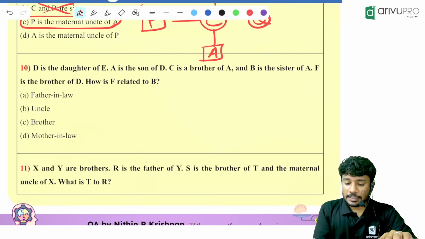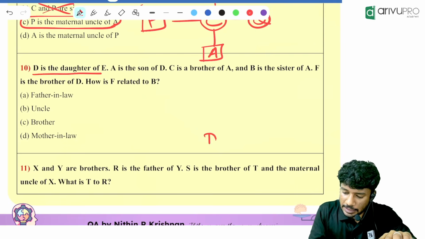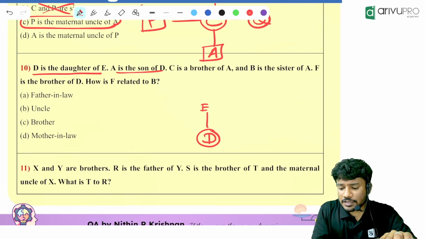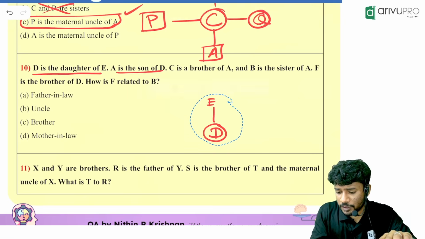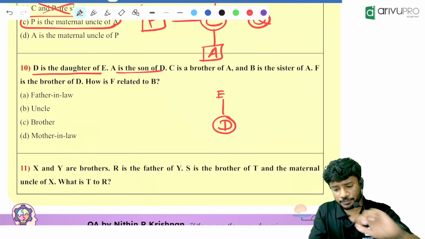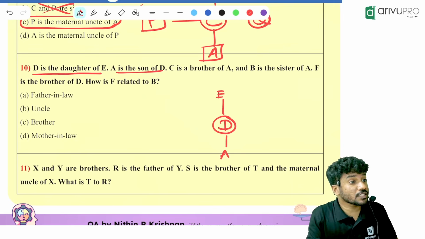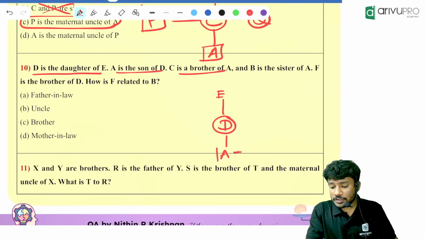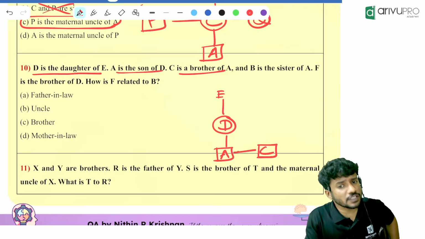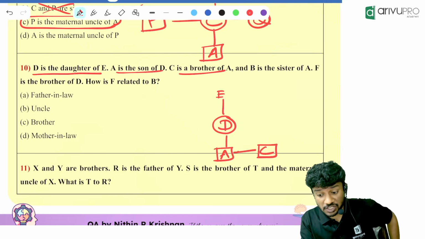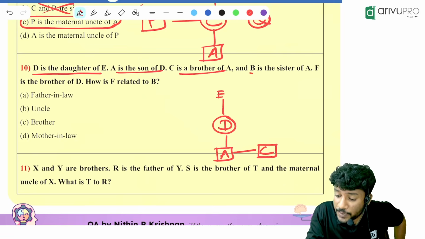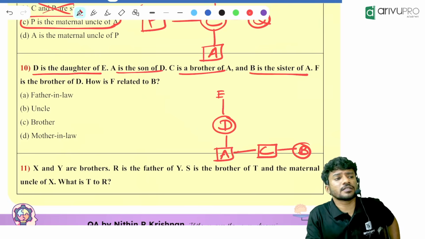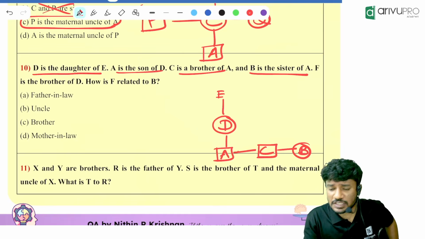Done. D is the daughter of E. A is the son of D, which means A will be in the down generation of D. Son means male. Then C is the brother of A, so the gender of C is also given. A and C will be in the same generation and C is male. And B is the sister of A, so I can write them in the same generation itself. B is the sister of C as well.